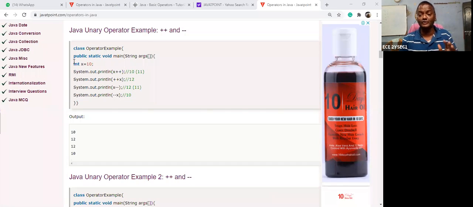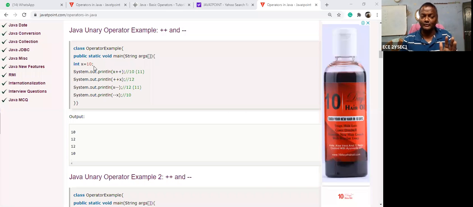What is the rule for the variable? First is the data type. What is the data type? Integer. What is the variable? X. X is the name of the memory location. In that memory location, 10 will be stored. This is called the assignment operator. The equal sign is called the assignment operator. So what value should be assigned?